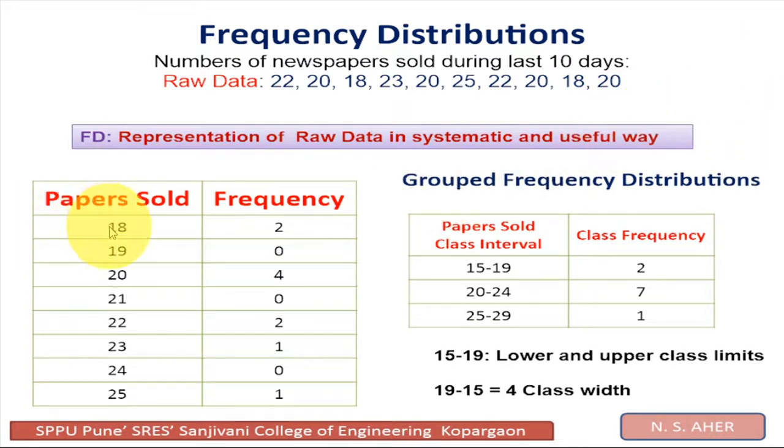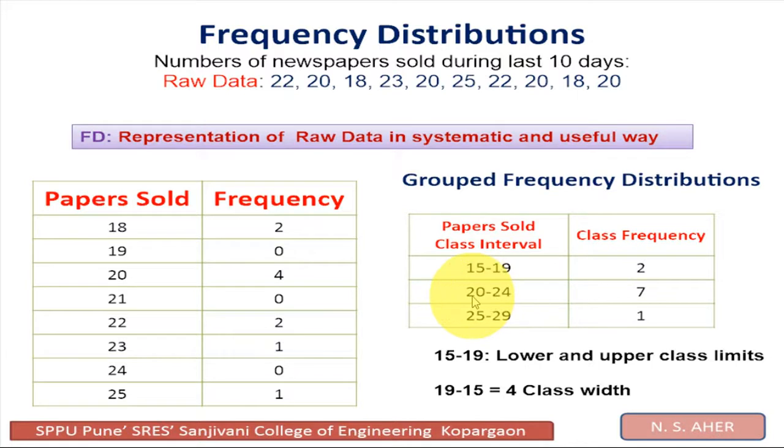Now I am going to make class intervals. For this particular data I have made a first class 15 to 19, then 20 to 24, and 25 to 29. How many days were papers sold between 15 to 19? Between 15 to 19 there are only 2 days. So the class interval frequency is 2. तो 2 दिन ऐसे थे उसमें 15 से 19 तक पेपर सोल्ड हो गए.